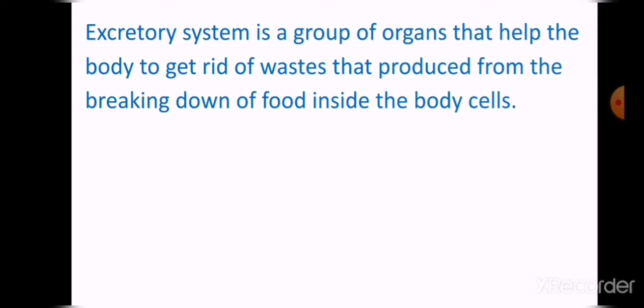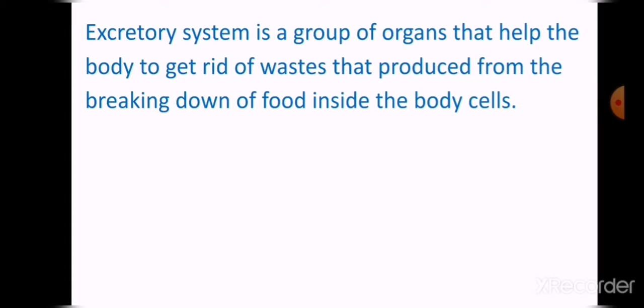So any system inside your body consists of a group of organs. The excretory system is one of the groups of organs that help us to get rid of the wastes, help us to excrete these wastes outside the body.